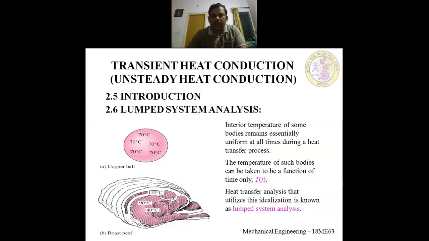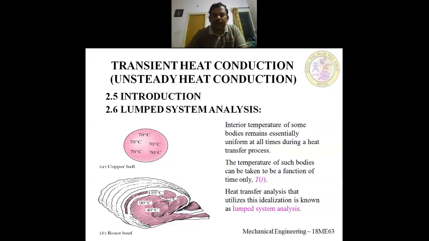That means the temperature gradients within the body are almost negligible, or what I can say is the temperature will remain almost constant inside the body. At every position inside the body the temperature remains almost constant. That is lumped system analysis.